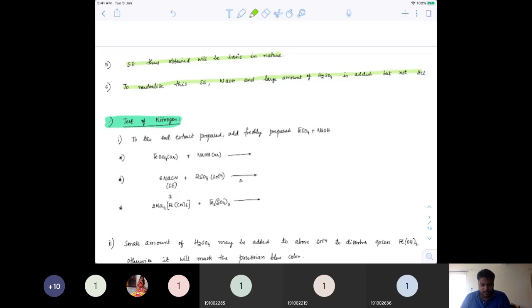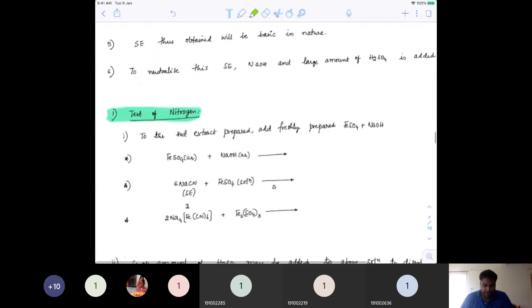HCl may disturb the presence of halides, so we take H2SO4 and neutralize the excess NaOH or the basic medium. That's how we make the sodium extract.